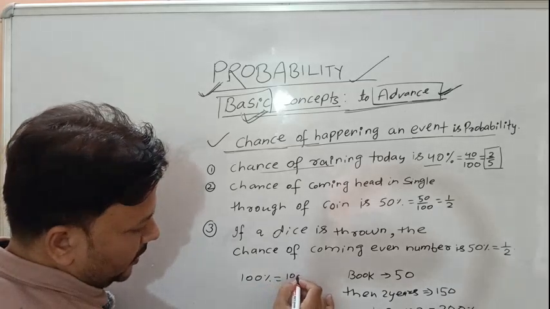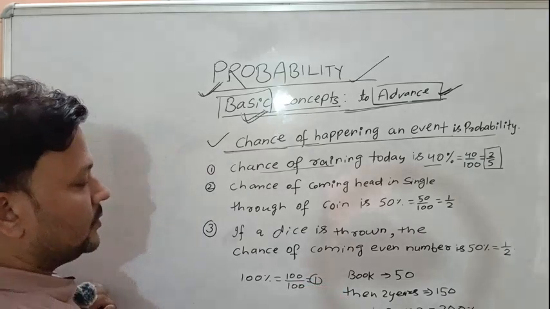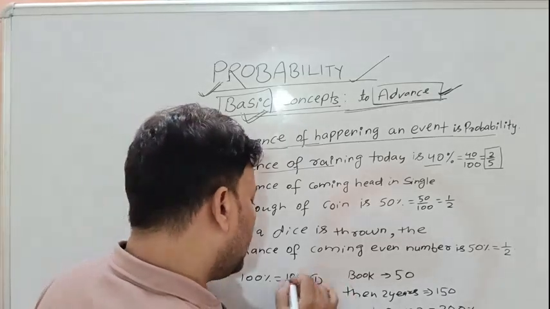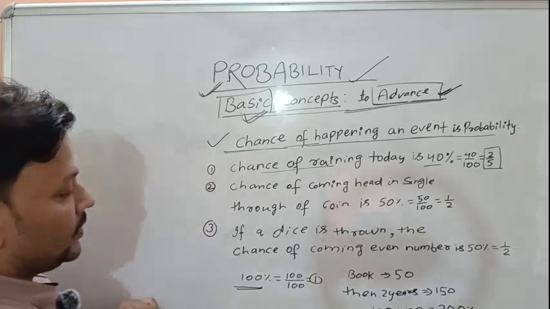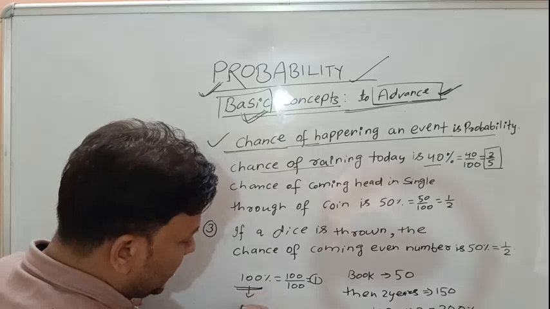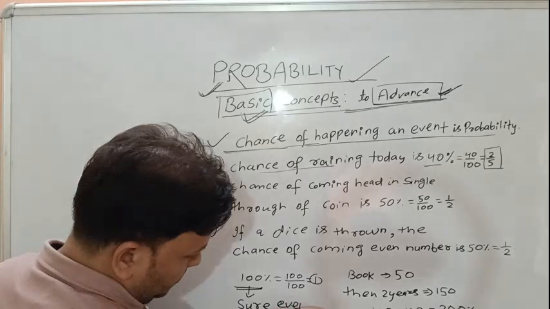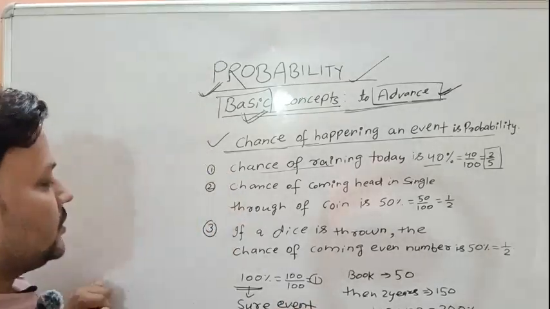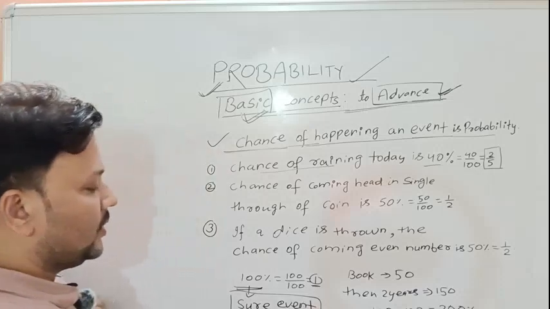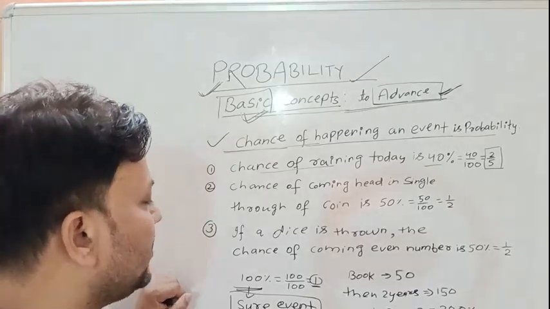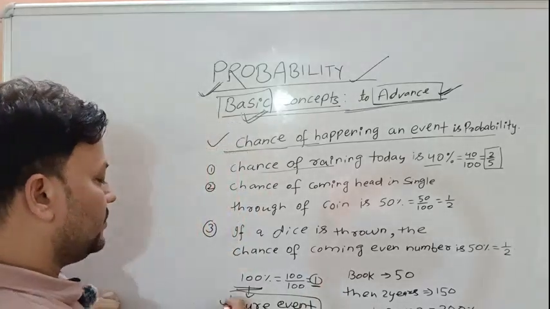100% means 100 over 100, that means it will be 1. So the chance of any event cannot be more than 100%. If the chance is 100%, that is called a sure event. The chance of a sure event happening is 100%, that means the probability is 1. Probability is represented in fractions, in the simplest form of fraction.